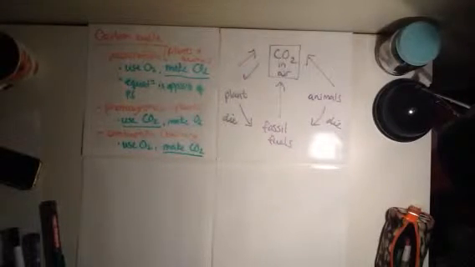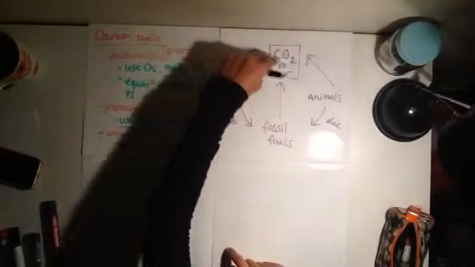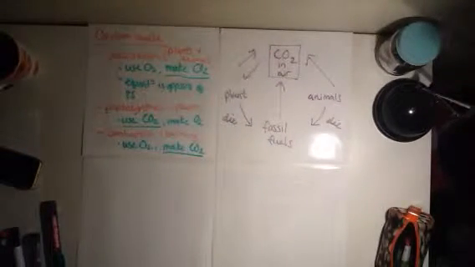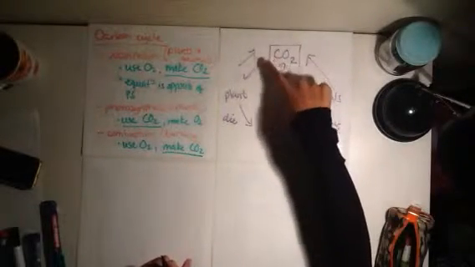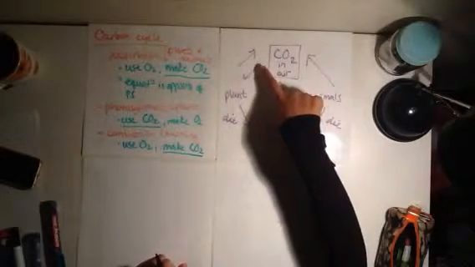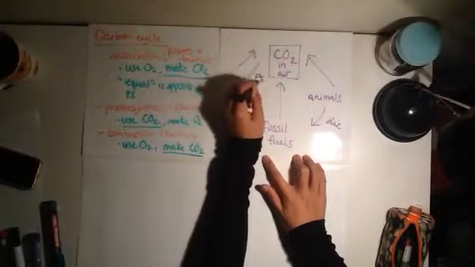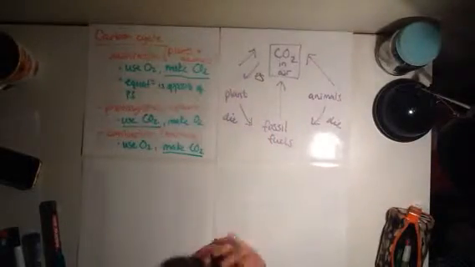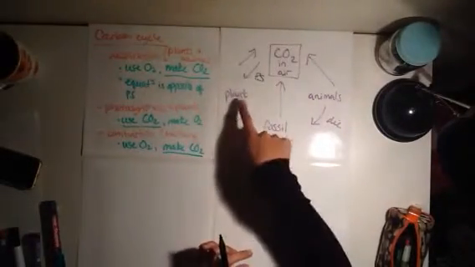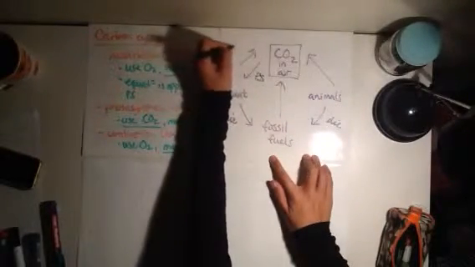So if you were to see the carbon cycle, a very simplified version, but quite easy, here you have carbon dioxide in the air. Now, carbon dioxide in the air, if it's used by the plant, this is known as photosynthesis, okay? So that's PS, photosynthesis, because carbon dioxide is used by the plant to make oxygen. So the opposite is going to be the plant using oxygen to make CO2, so this one up here would be respiration, because you're making CO2.